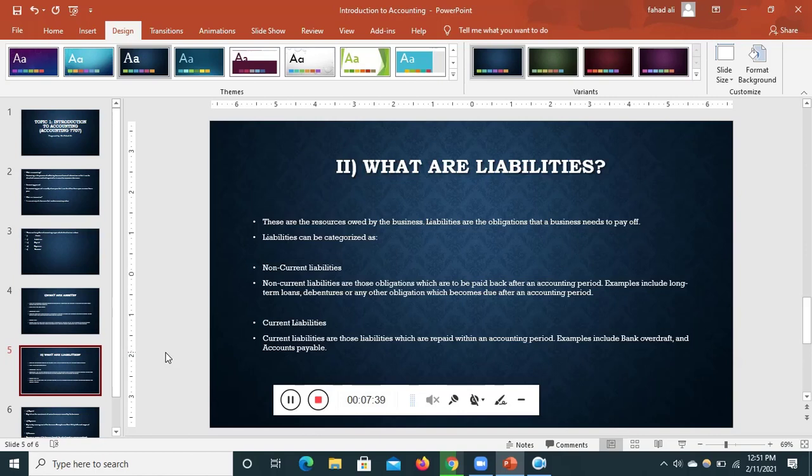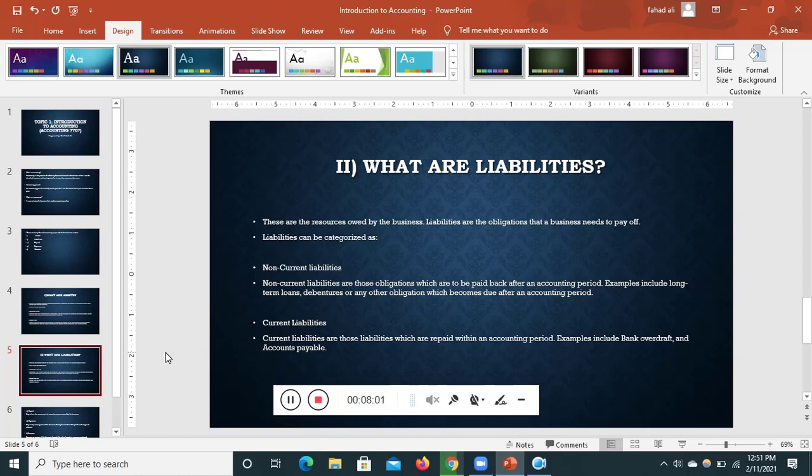Second foundation of accounts is liabilities. These are debts of the business. These are the obligations, the amount the business has to pay. They are also categorized into 2 categories: non-current liabilities and current liabilities. Earlier the term fixed and current liability was used, but now the new terminology according to CIE is non-current liabilities.